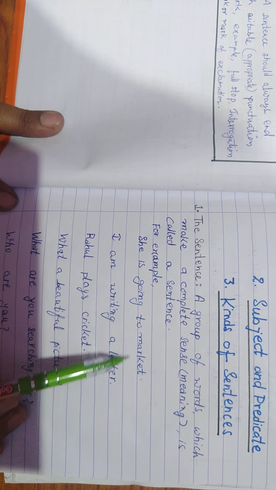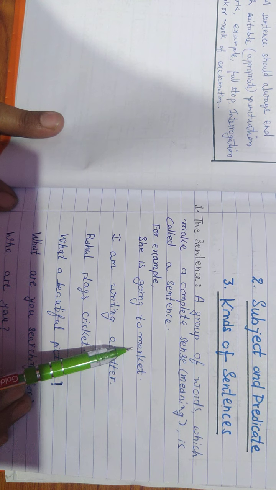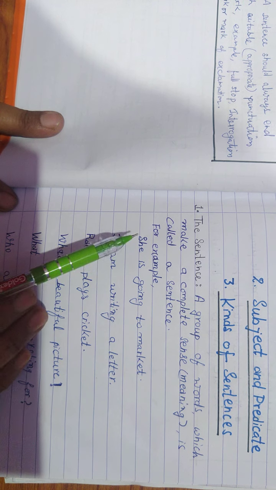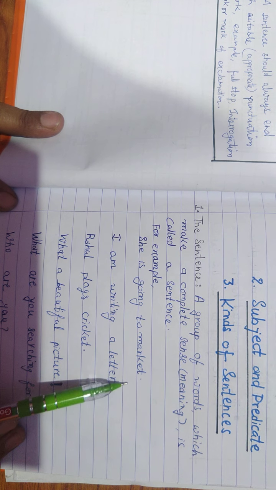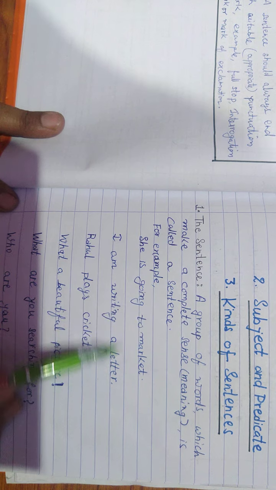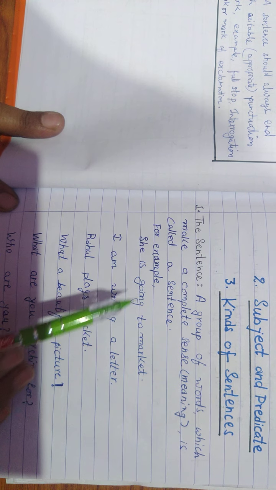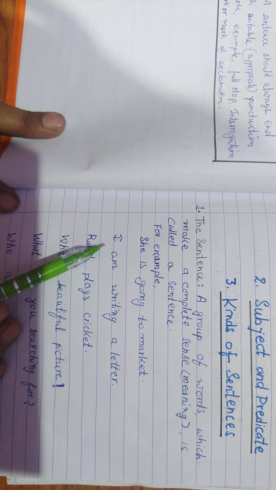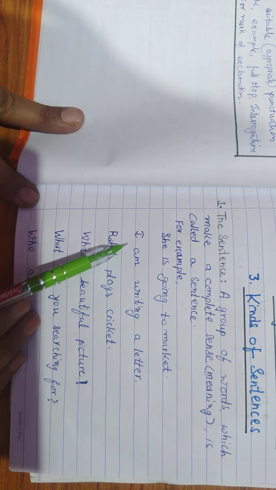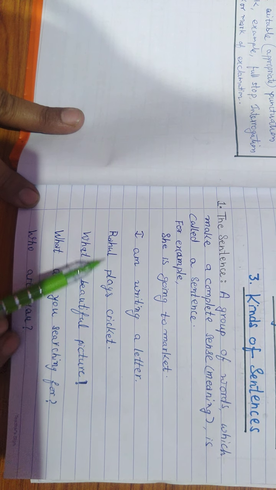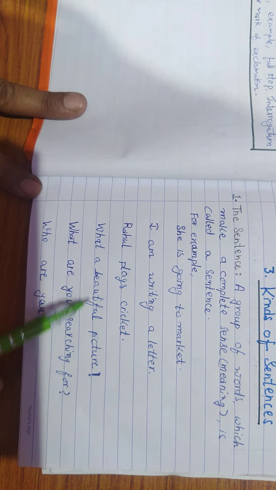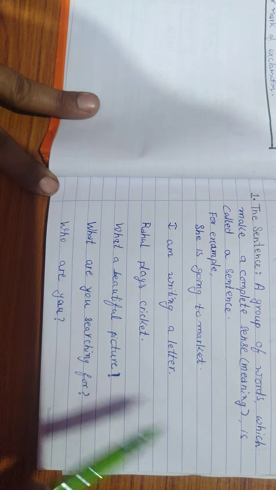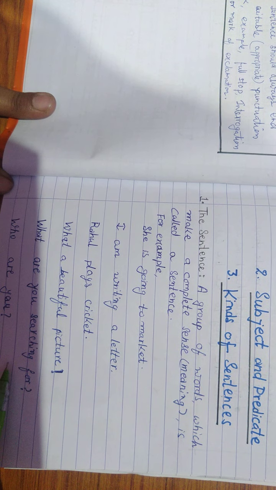So a group of words should be there, but it should be arranged in such a manner that it gives some meaning also. So this is a sentence: She is going to market. If we don't arrange it in a systematic way, that won't be a sentence. A sentence should always be arranged in a systematic way. So see, I am writing a letter. Rahul plays cricket. What a beautiful picture. What are you searching for? Who are you?